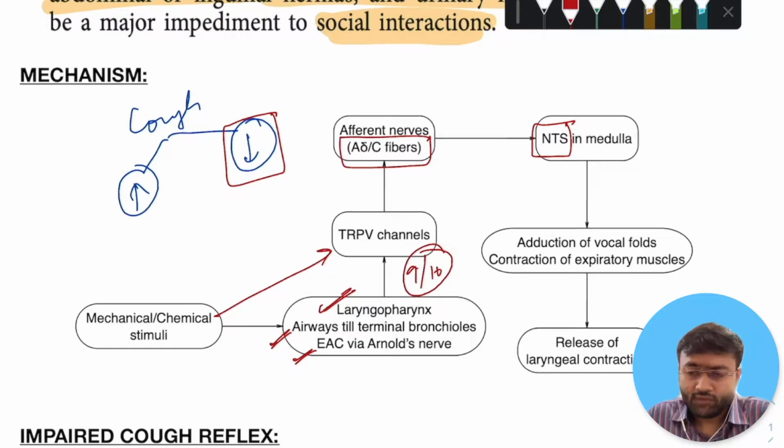Now, after that, the efferent arm of this limb is activated, and this is initiated first by an adduction of vocal cords. So there is a closure of the airway. After that, there is a forceful expiration that is mediated by contraction of the expiratory muscles. This contraction is then followed by the sudden release of the laryngeal contraction. So the airway velocity is increased, and with that force of expiration, the trapped irritants are dislodged. This is the basic mechanism.